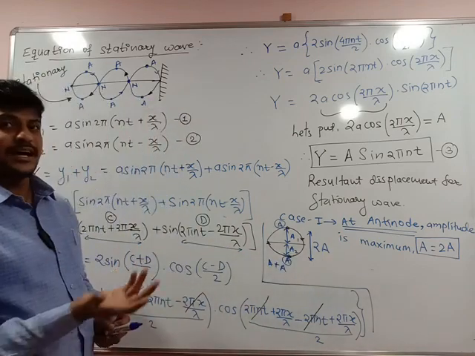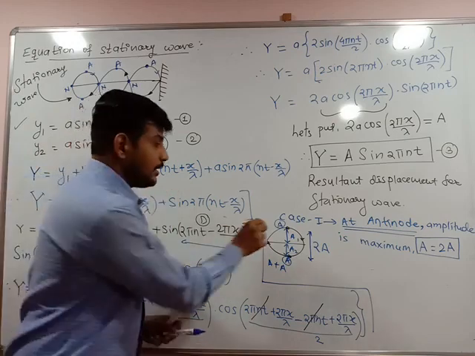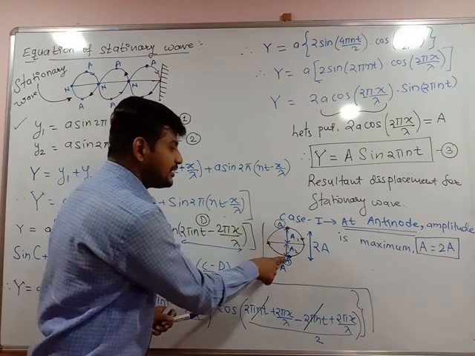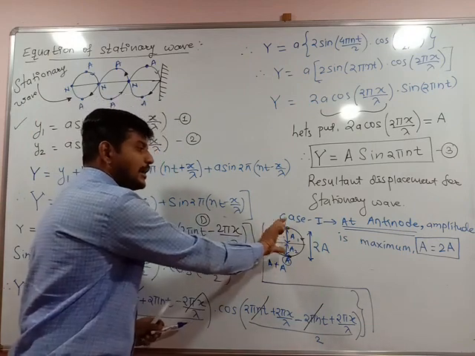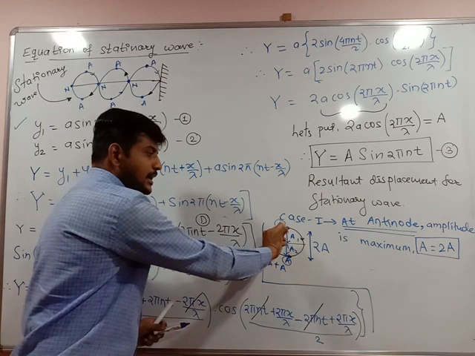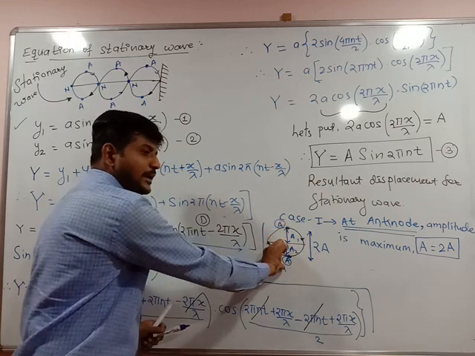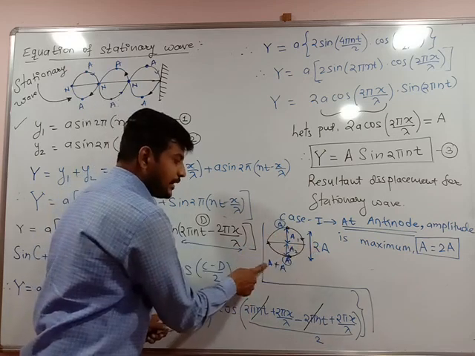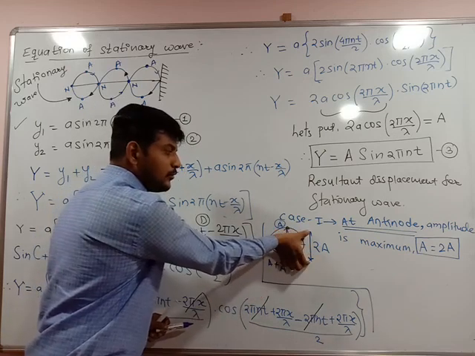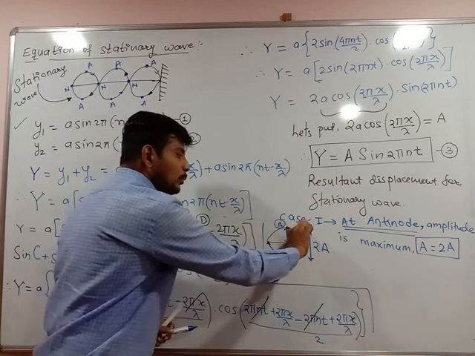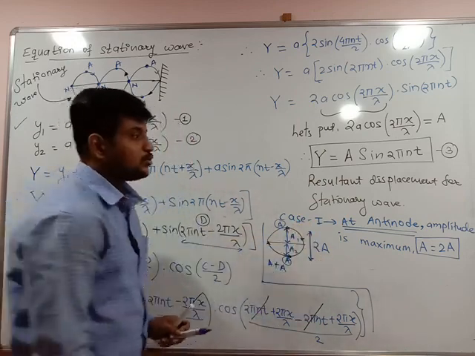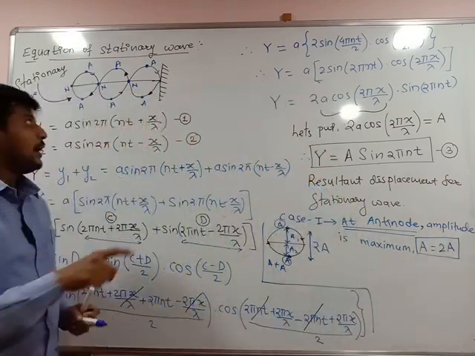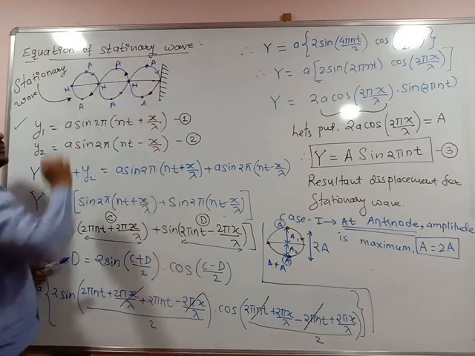Now, what happens in a progressive wave with A1 and A2 in the case of state of vibration? In the case of a stationary wave, antinode is the point at which particles vibrate with the maximum amplitude. That means this has amplitude A1, this has amplitude A2, and both values are the same, A1 plus A1, since A1 is equal to A2. So we took A plus A. So the resultant amplitude of the wave, the amplitude of the loop at antinode, is said to be 2A. So keep in mind at antinode amplitude is always maximum, at node amplitude is always minimum.